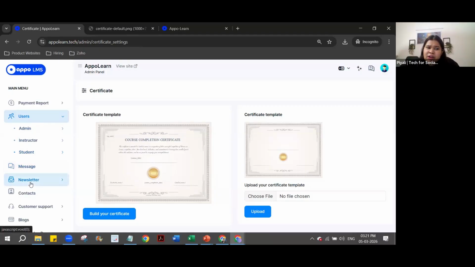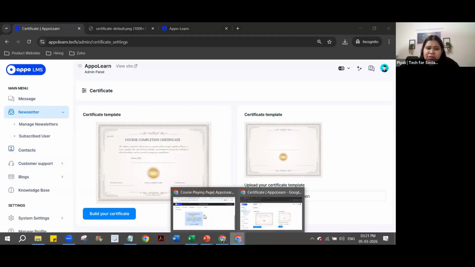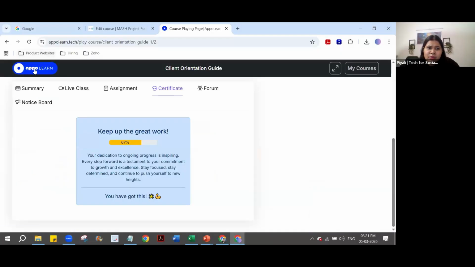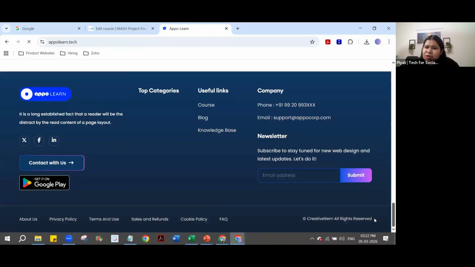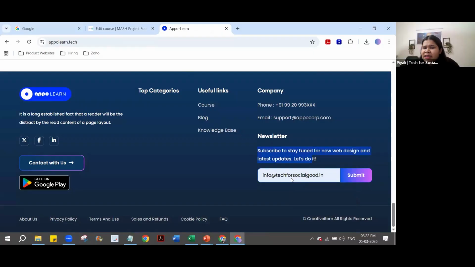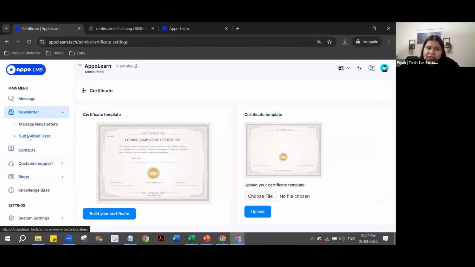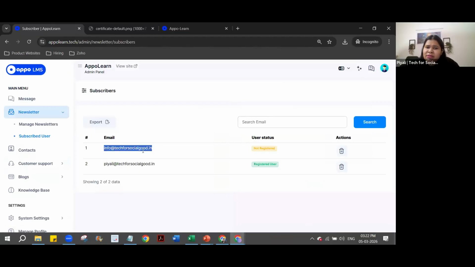Last but not the least, there is another thing, which is the newsletter. Let me go back to the website itself, and I'll go to the footer. There are a couple of things you see on the footer. There is a section where you can see a newsletter sign up. Here anybody can submit their email address and sign up. The moment they sign up or log in as a student, from the back end you will be able to see the email IDs of who all have signed up. So see, Piali Tech for Social Good, I'm a registered user because I'm also a student. Info at Tech for Social Good, I haven't signed up as a student, so it's saying non-registered.